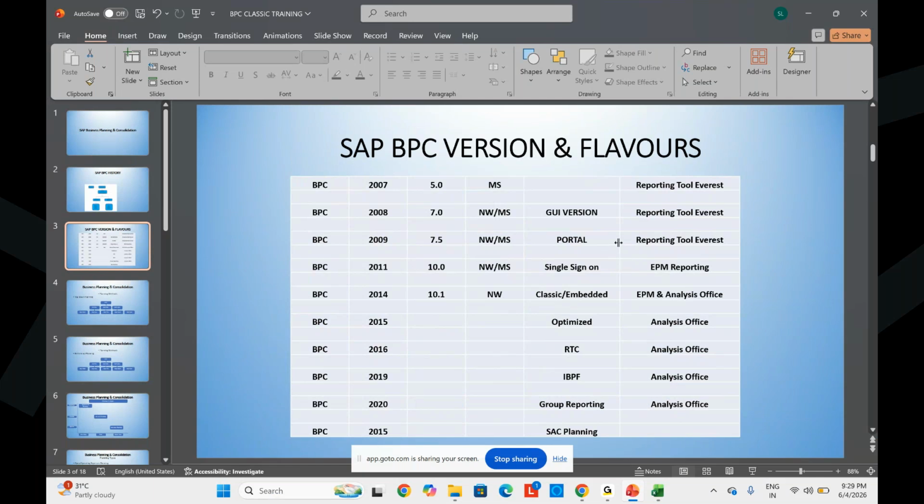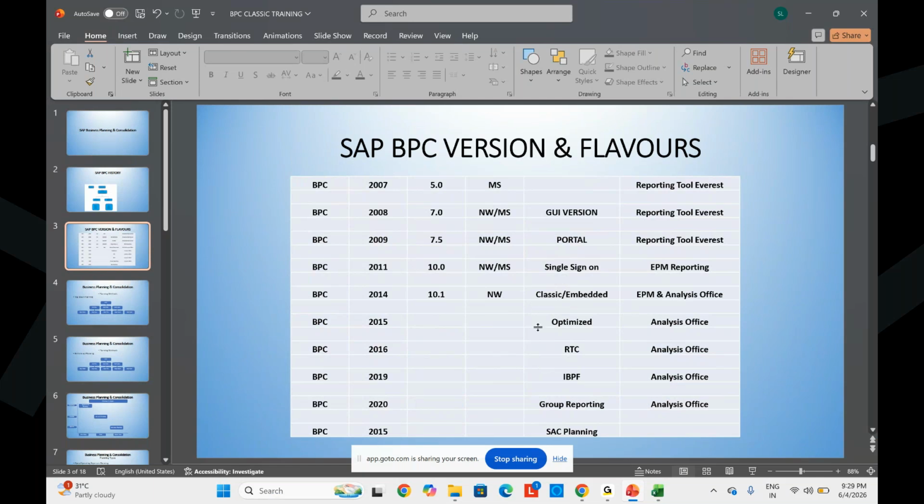Then SAP officially announced that till 2040, the Classic version will be available. So if you want to learn any version, first you need to learn BPC Classic. Then only you will understand and you will survive in the market. Many versions are there, but most of the 80% of the clients are using BPC Classic only.